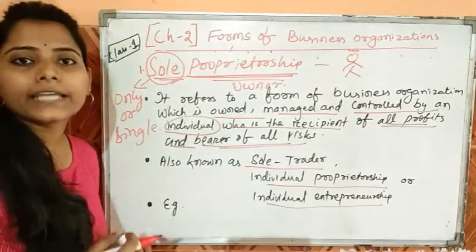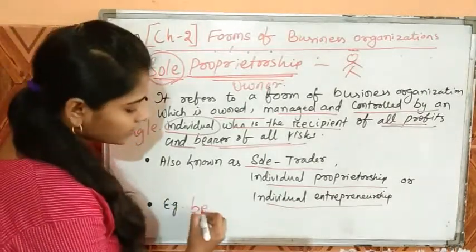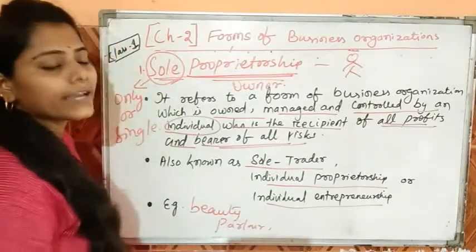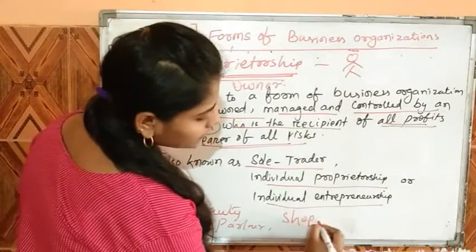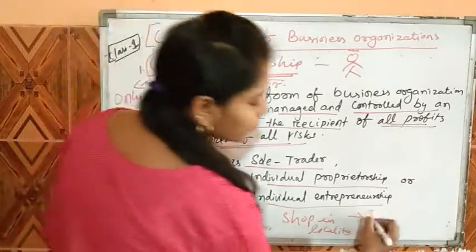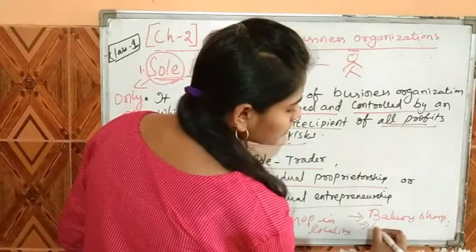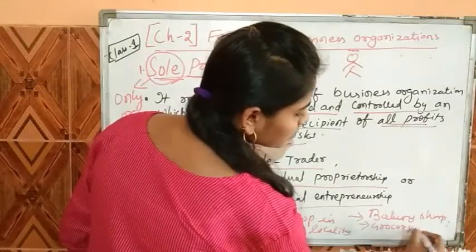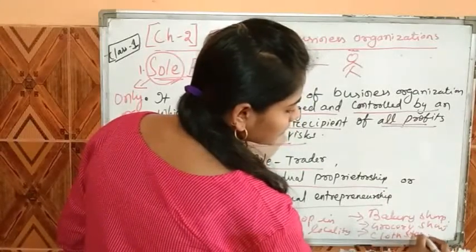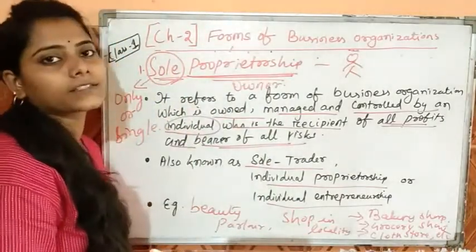And for this purpose we take an example related to sole proprietorship business: a beauty parlor, or we can take an example of a shop in the locality, like a bakery shop or grocery shops or cloth stores, etc. So these are basically the meaning of sole proprietorship.